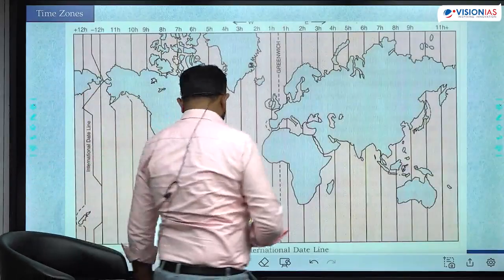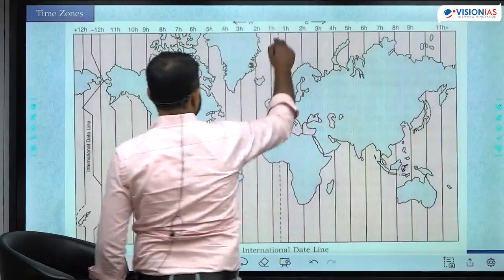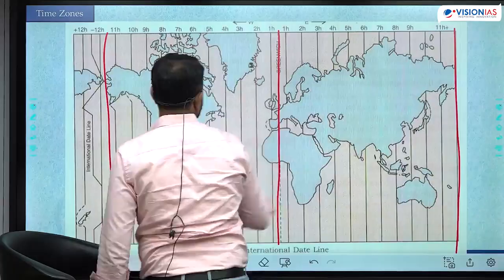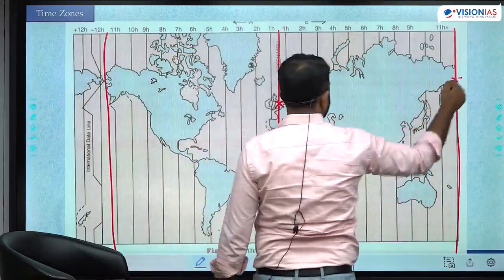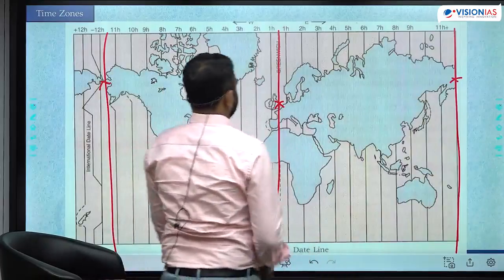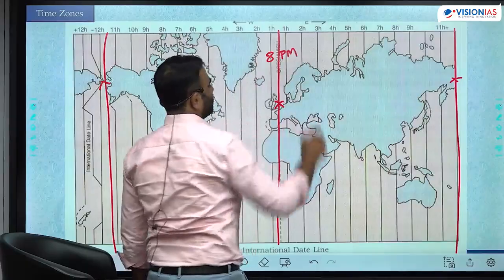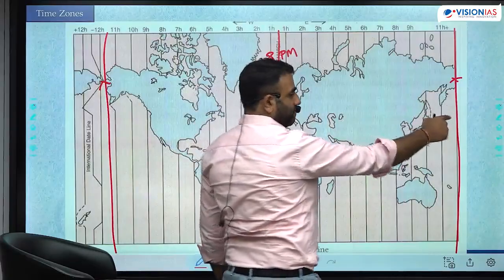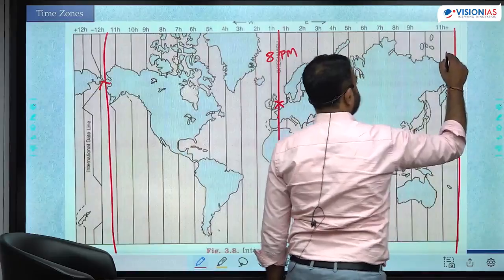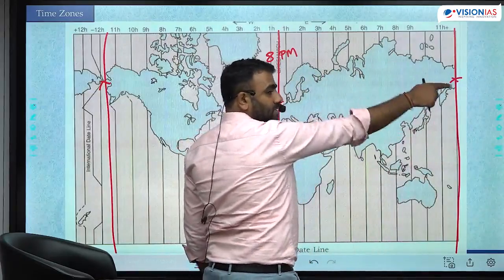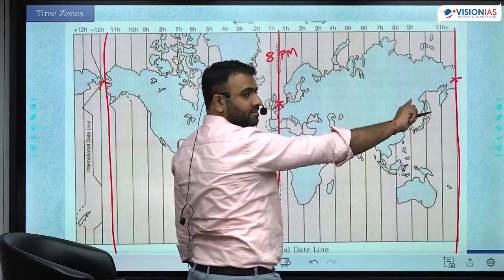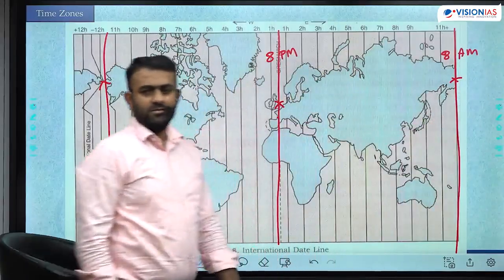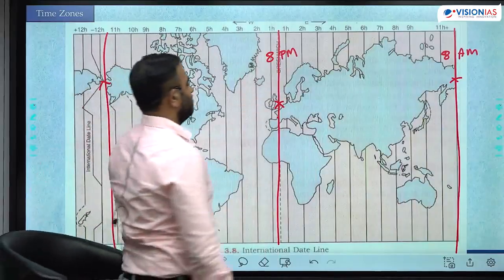Okay, so let me show practically कैसे होता है. Let's take 3 locations. Okay, this is UK, this is Siberia, this is Alaska. Okay, let's say UK, the time is 8 p.m. 12 hours of difference, 180 degree. What is the time in Siberia? This is 8 p.m. Towards the east, add 12 hours, you are at 8 a.m. रात में 8 o'clock, so next 12 hours add कर लो, 8 a.m.